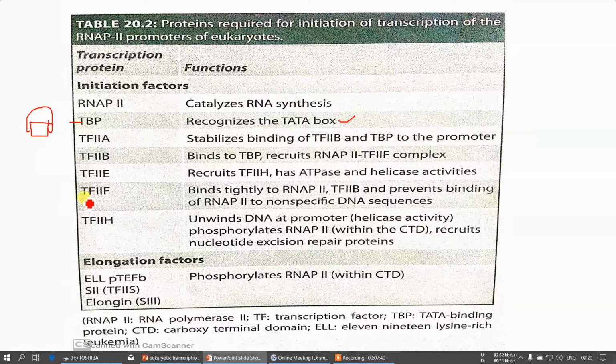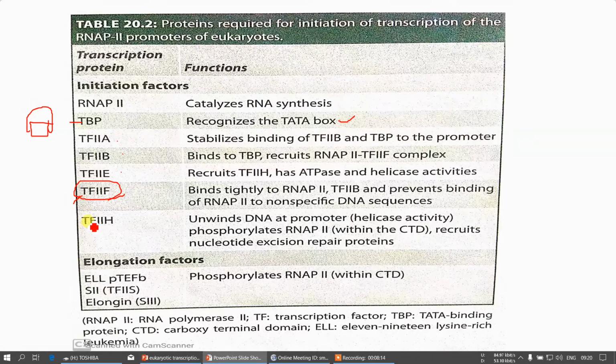And for MCQs, you do remember, and for the exam also, this is the only complex which will be in contact with the RNA polymerase 2 throughout your transcription. And once again I'm telling you, the transcription factor 2F is the only factor which will remain in contact with the RNA polymerase. The remaining factors will be complexed, but they are gradually removed through the process of elongation.